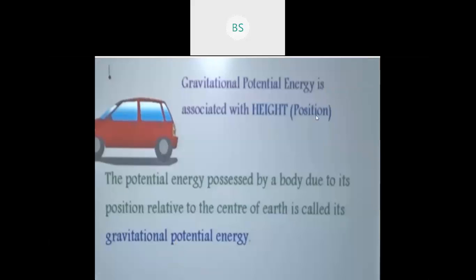So let us see now what is gravitational potential energy. So children, the gravitational potential energy is associated with height, or you can say the position, as I have shown you in the previous slide. So the gravitational potential energy is associated with what? Height or the position of the object. So what is the exact definition of gravitational potential energy? The potential energy possessed by a body due to its position relative to the center of earth is called its gravitational potential energy.